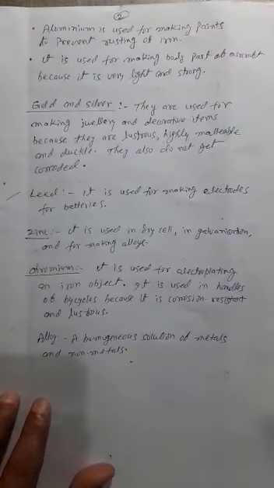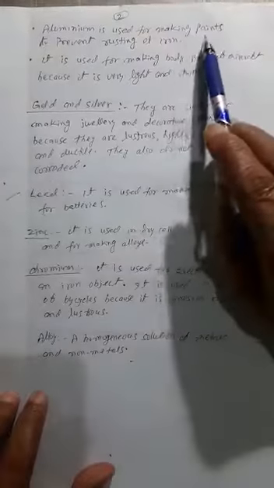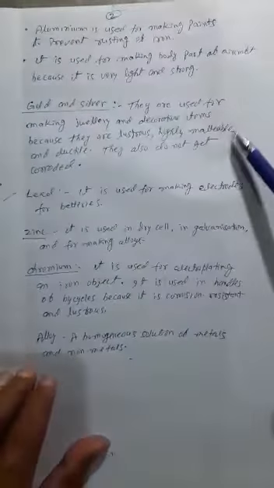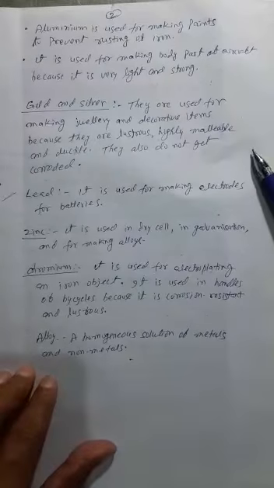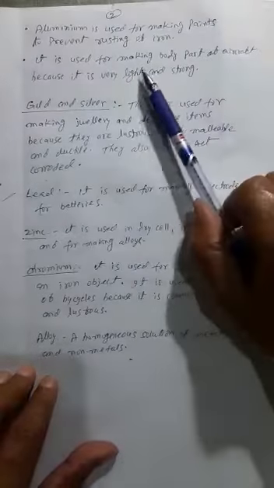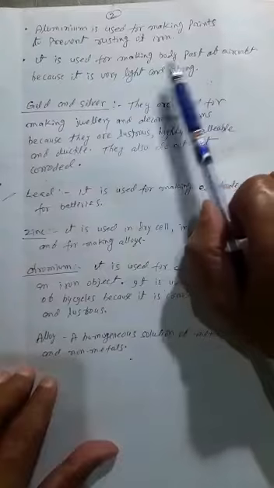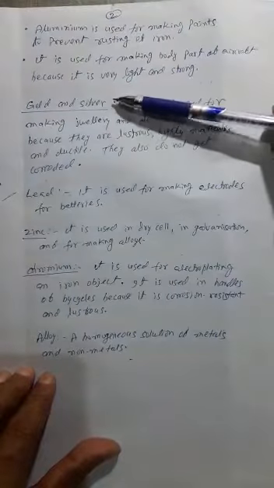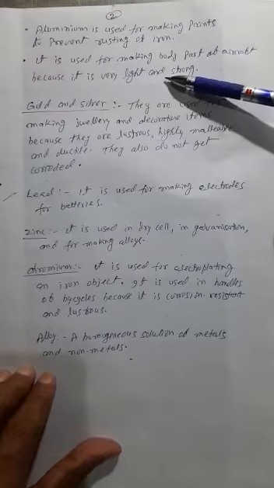Next usage of aluminum. Aluminum paint is used to prevent rusting of iron. Aluminum paint is a very common thing. We use it also in our home. It is used for making the body part of the aircraft. And why is it used for making the body part of aircraft? Because it is very light and strong also.